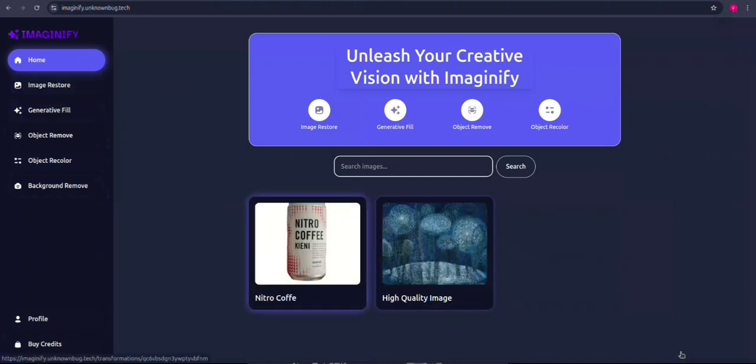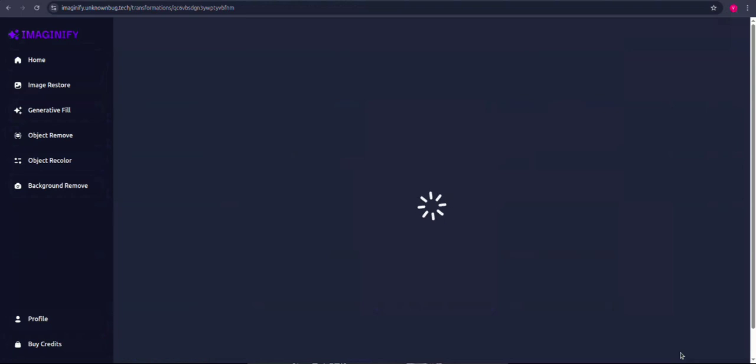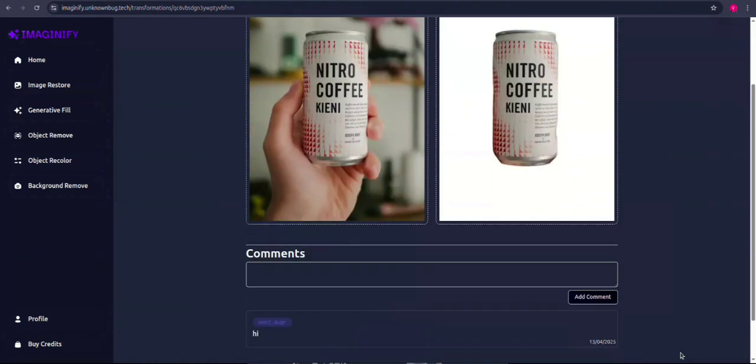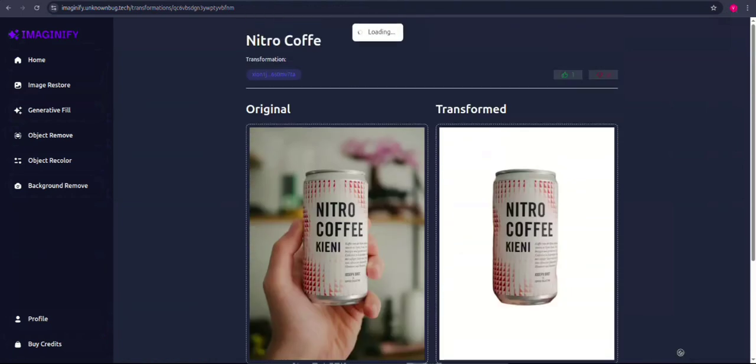Let me see the nitro coffee image. Let me dislike this image just for showing you. Okay, right now it's loading. Okay, now the image is disliked. Again I got the transaction details. Now it says one dislike.